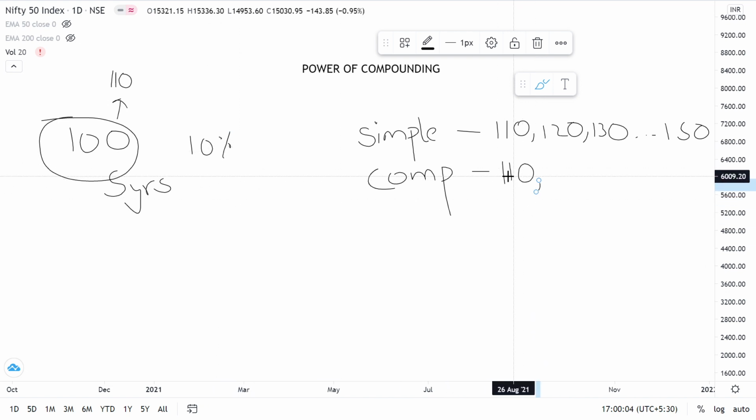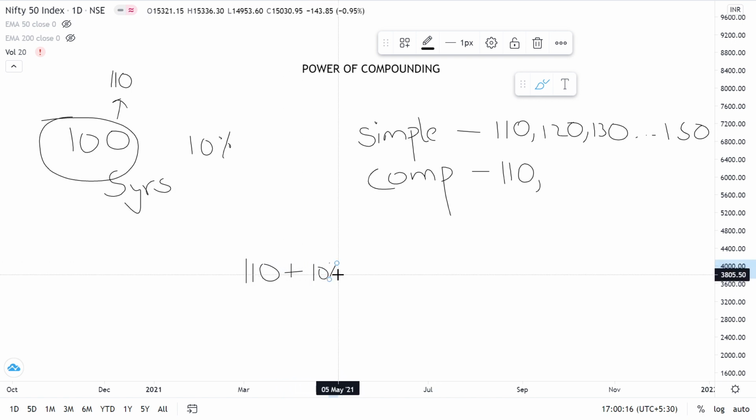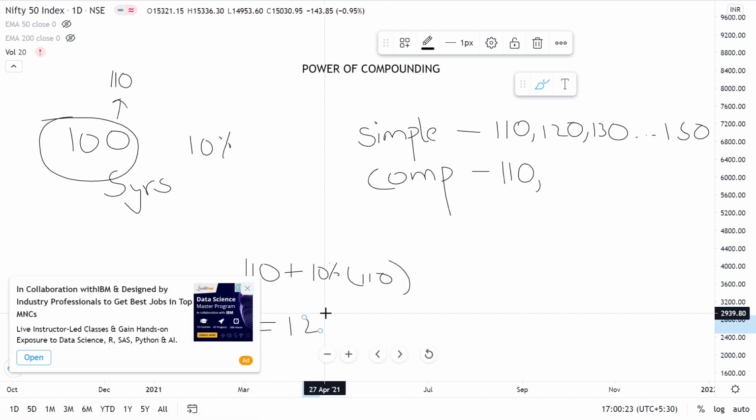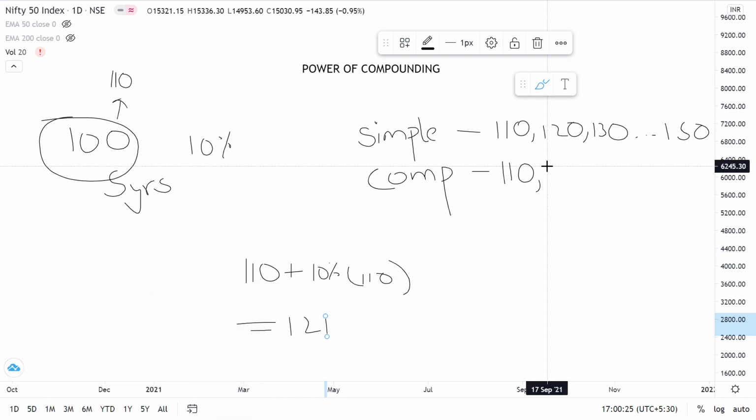So we add to this 110, 10% of 110 and not 10% of 100. That would be 121, right? So in the second year we have 121, and so on.